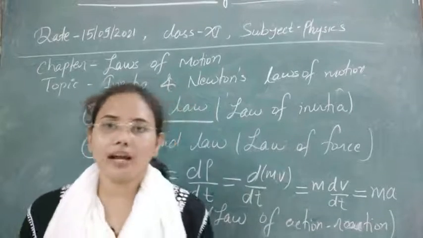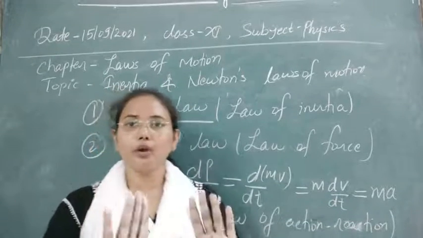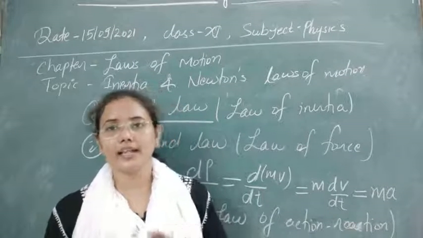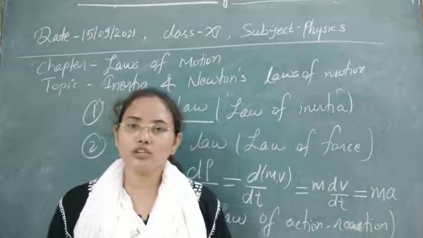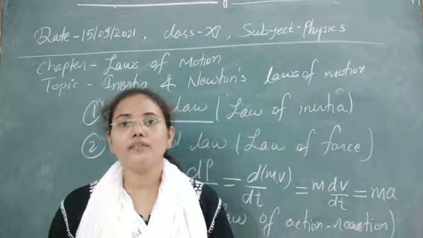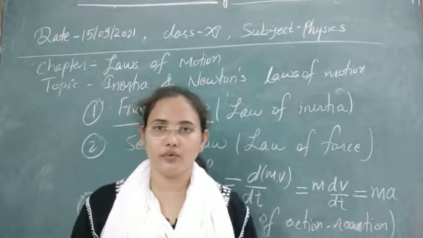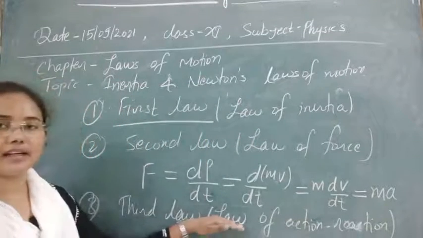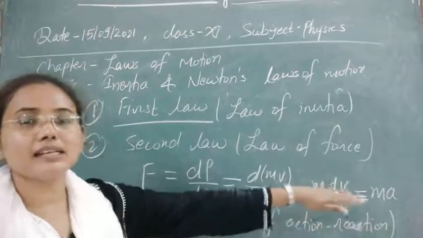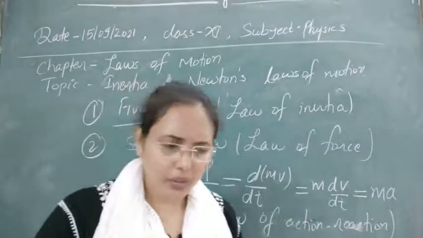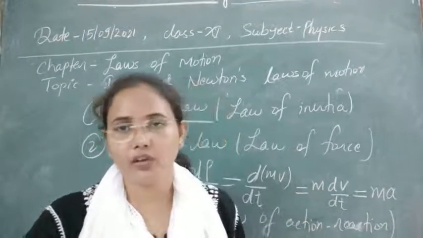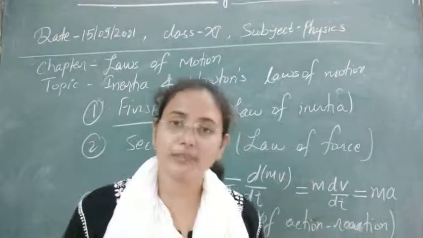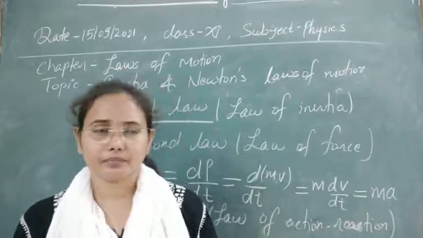So whenever you apply a force on any body, then due to inertia, the body will apply some force against the applied force also, and that force is always equal and opposite to the applied force. So this is Newton's third law of motion, the law of action and reaction. It means for every action there is a reaction. This applies in our daily life also. When we do some actions, we always get some reactions.